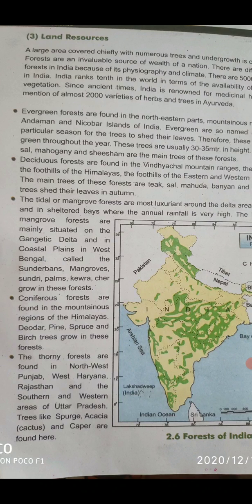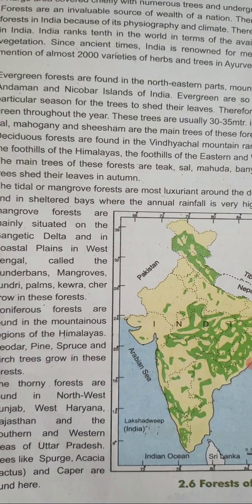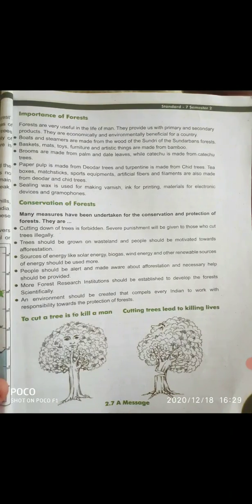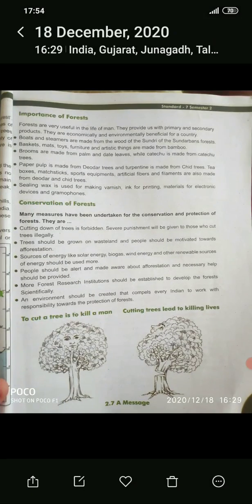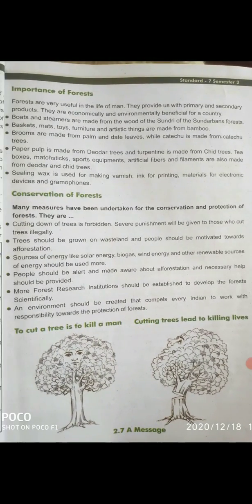Okay, five points are given, read it and it is very easy to understand. Now next is importance of forest. This topic is very important, and conservation of forest, how we can conserve the forest. So first we will take importance of forest.